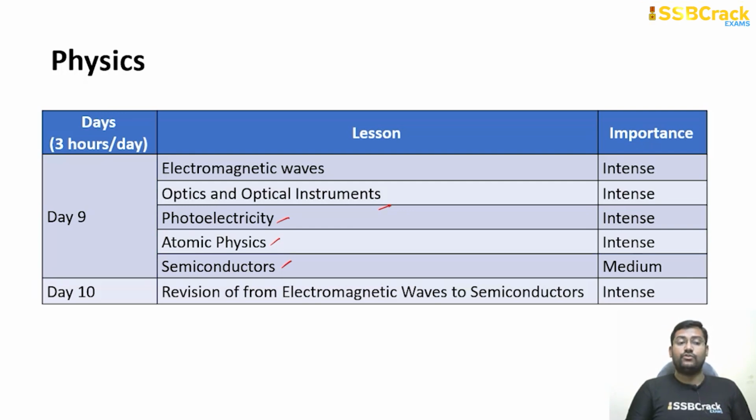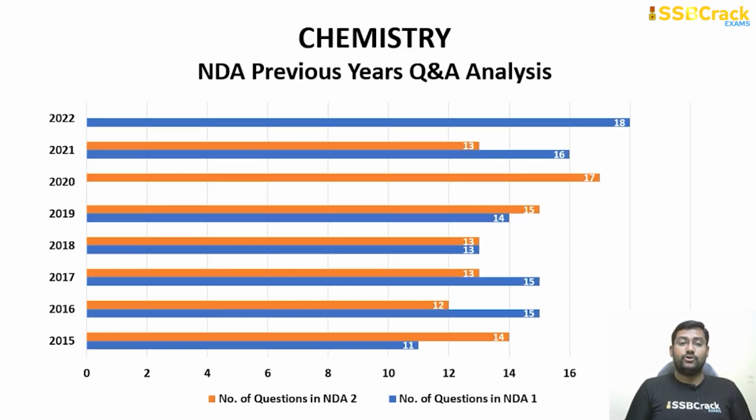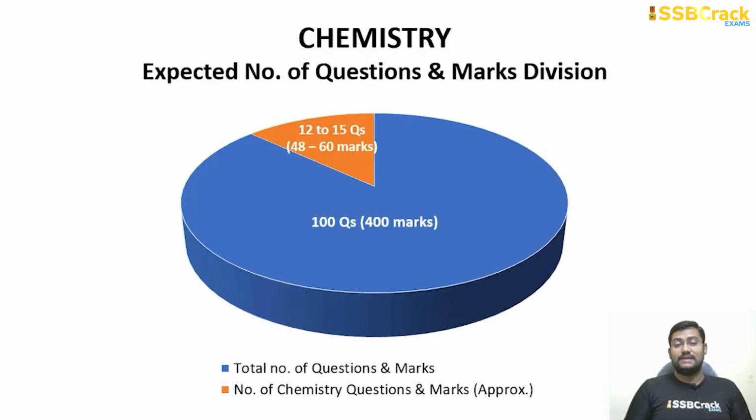So this will be a wrap-up for your physics, and moving on, the next most important part of your syllabus is chemistry. In NDA 1 2022, 18 questions were asked from chemistry alone. In NDA 2 2021, 13 questions, and 16 questions in NDA 1 2021, and similarly 17, 15, 14 questions in the previous papers. Following the same trend, you can expect around 12 to 15 questions from the chemistry section alone, which can fetch you around 48 to 60 marks.